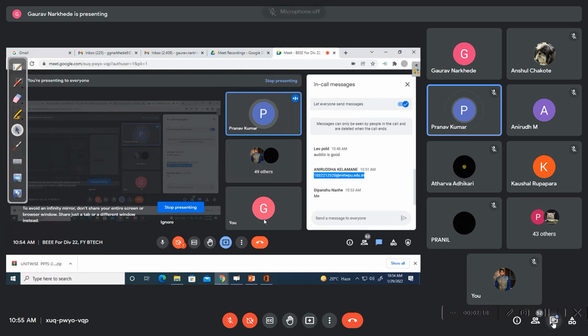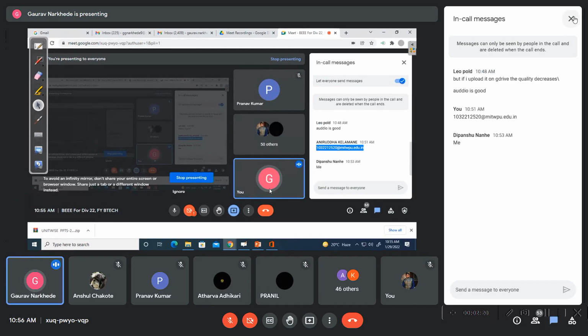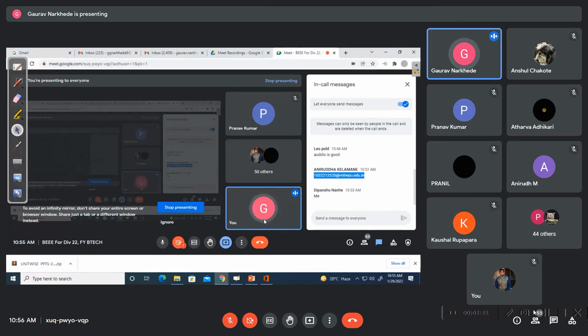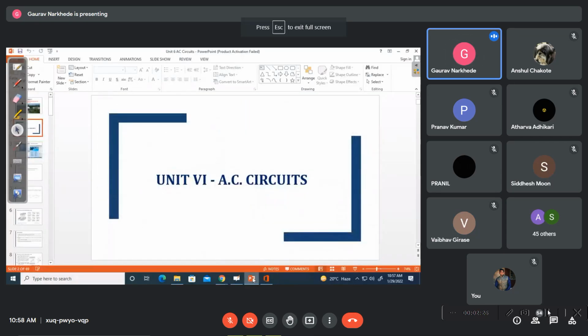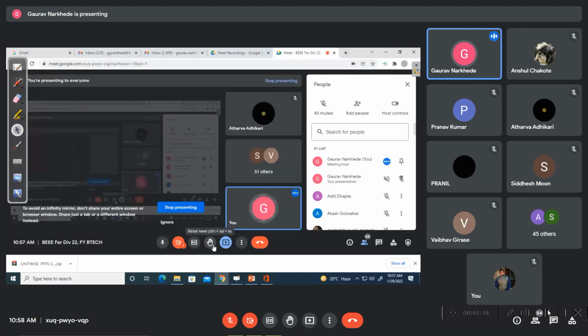No, sir. So please, all of you, update your groups and topics by unit number 6, AC circuits. I have covered this unit maybe in the practical sessions. In the first practical sessions, as we need to do the practical, we need to understand what is a phasor diagram and how to deal with AC circuits. I have told you how the resistor will act.